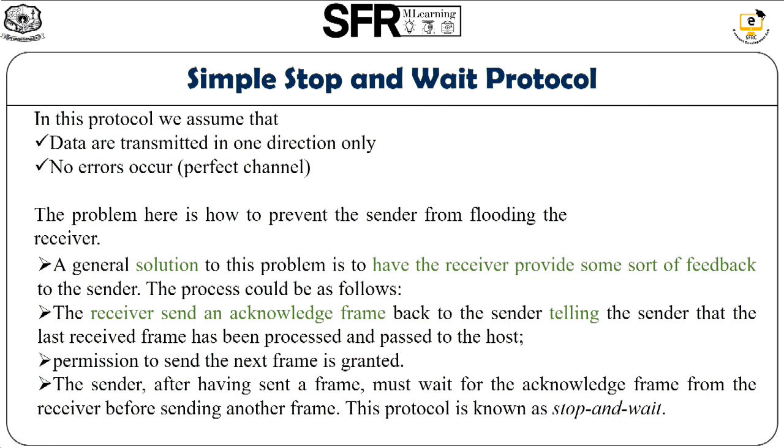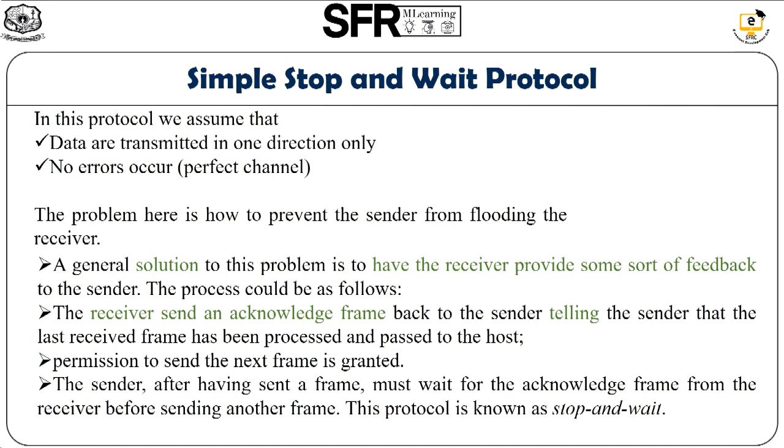Here, the assumption in this protocol is that data is transmitted in only one direction, and the second assumption is that no error occurs in the data during transmission. So in this protocol, the main problem is how to prevent the sender from flooding the receiver. That is, if the sender is too fast and the receiver is too slow, then there may be loss of data. So the general solution to this problem is to have the receiver provide some sort of feedback to the sender.